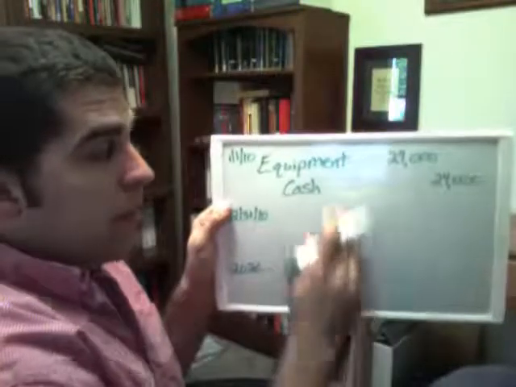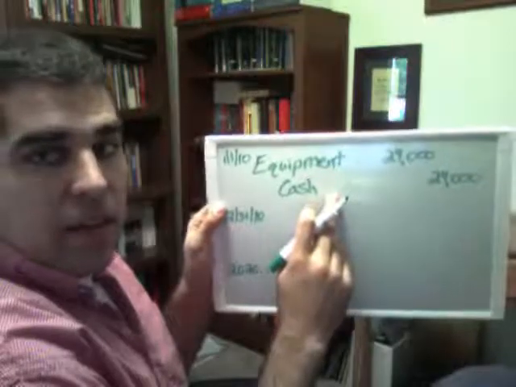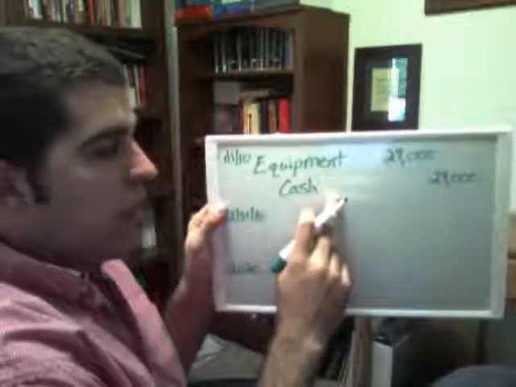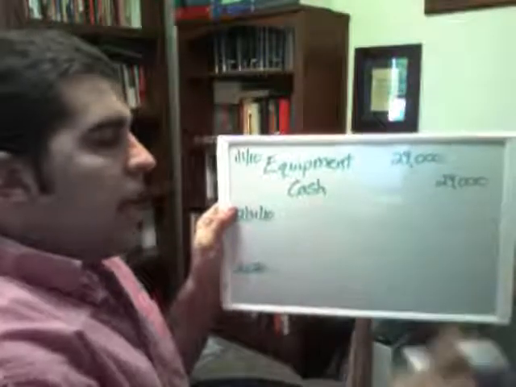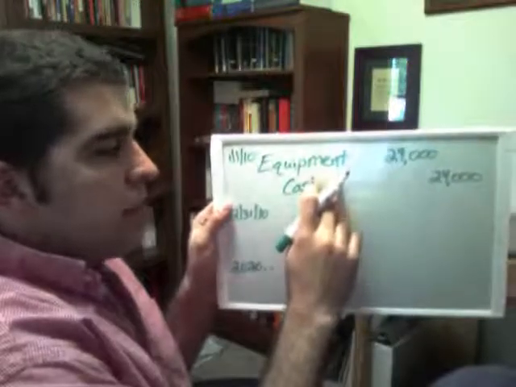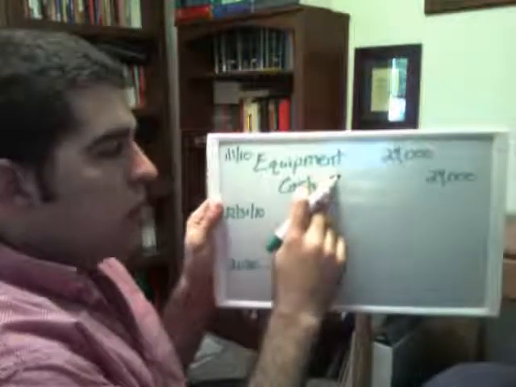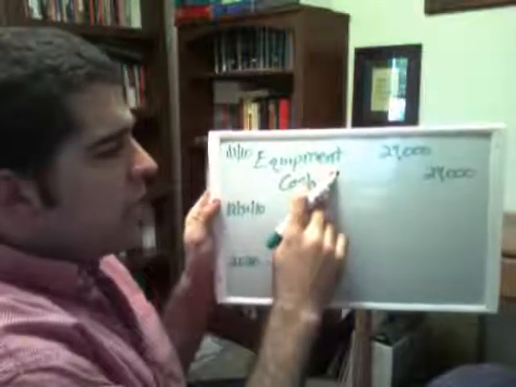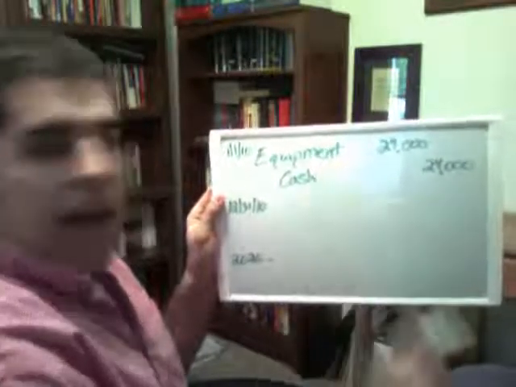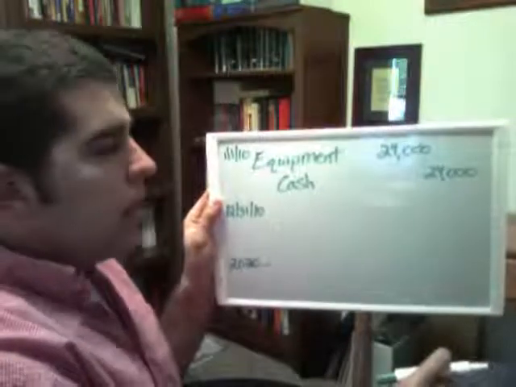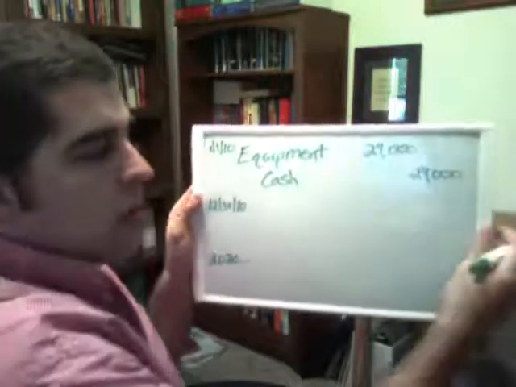Well, the answer is nothing, because equipment is an asset, cash is an asset. There's nothing that occurs on the equity side of the transaction or on the income statement. So we just basically swap assets here, and then as this equipment begins to be used up, that's when we need to take it to depreciation. Now we're going to make an adjusting entry every period for this equipment to show that the value of the equipment is going down.